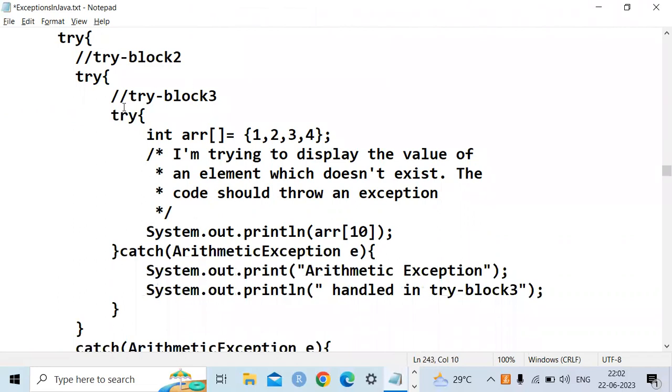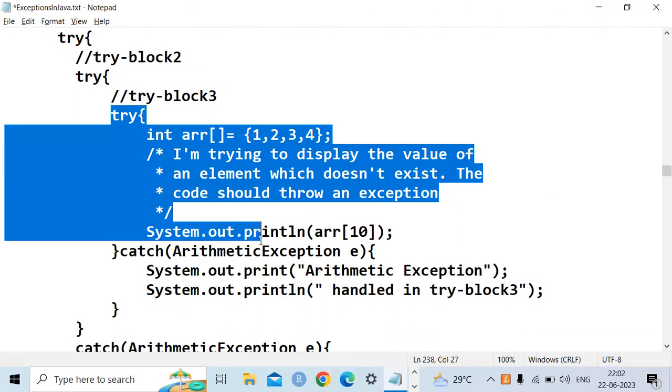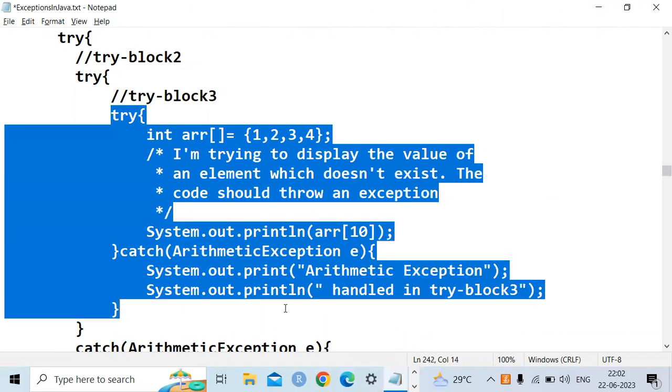But you should remember that whenever you execute the program, first the inner try block will be executed, then the outer try block. As with nested queries in SQL or nested classes, we go for the innermost one first, then the outer one, and so on.